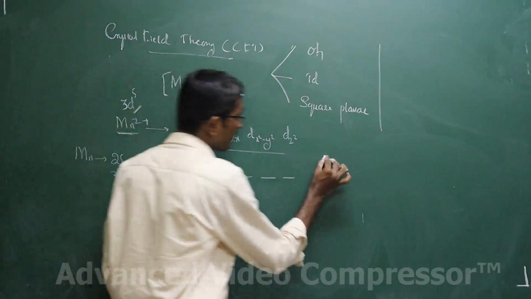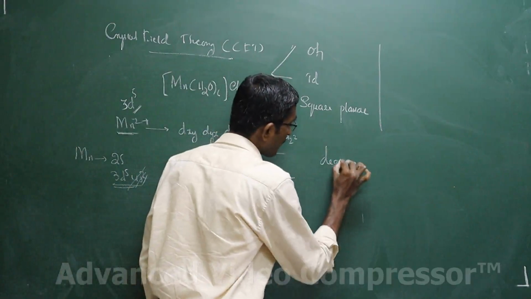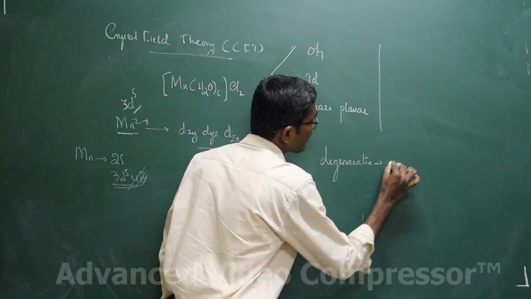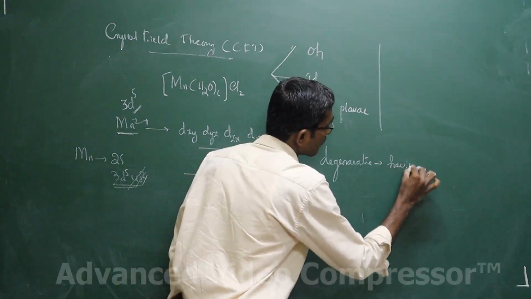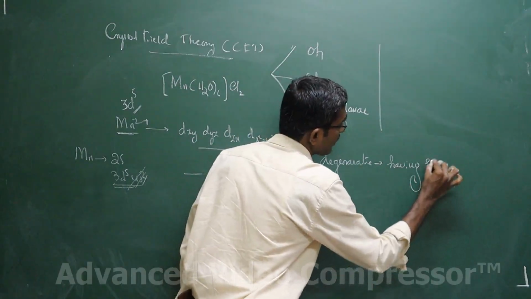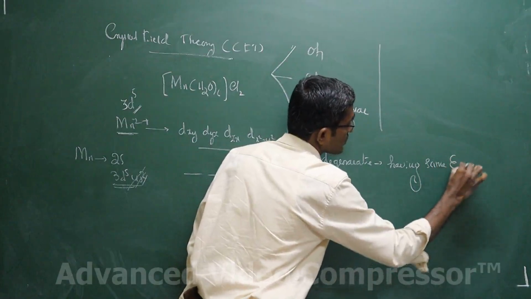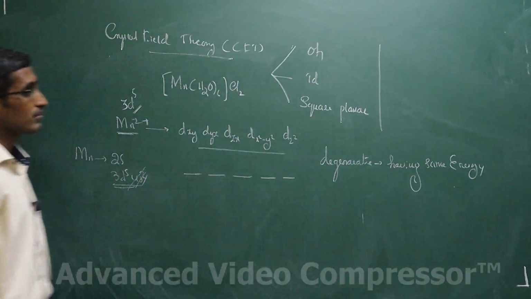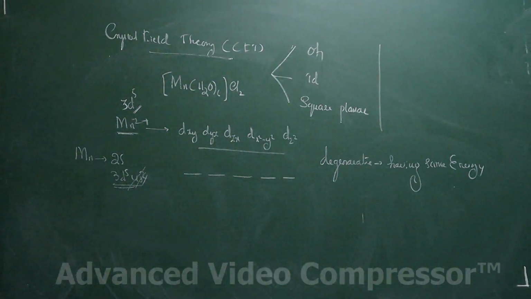What does the word degenerate mean? Degenerate means having the same energy.